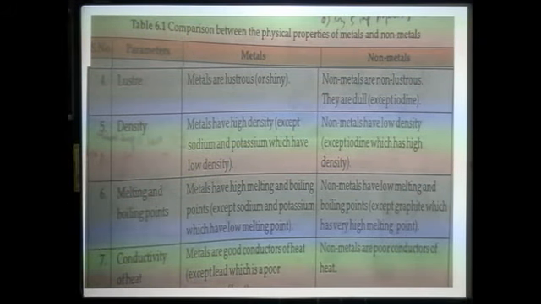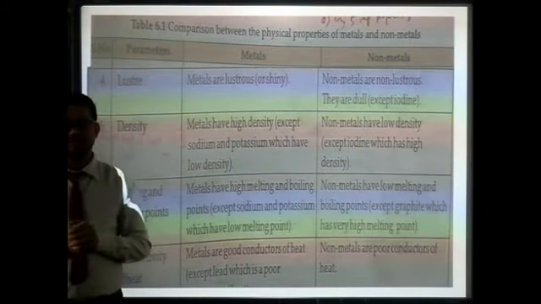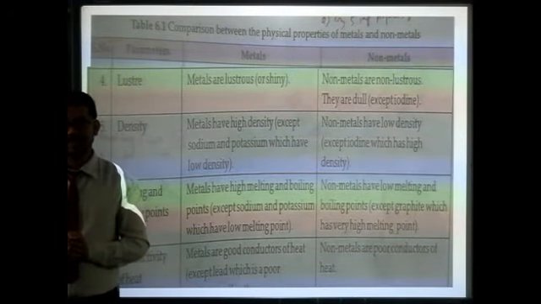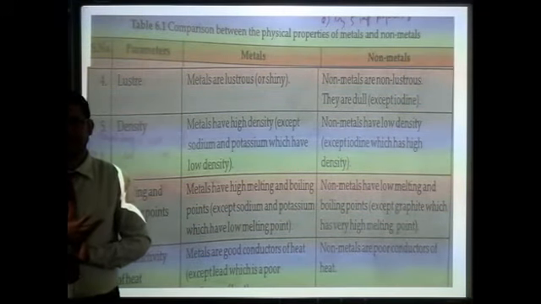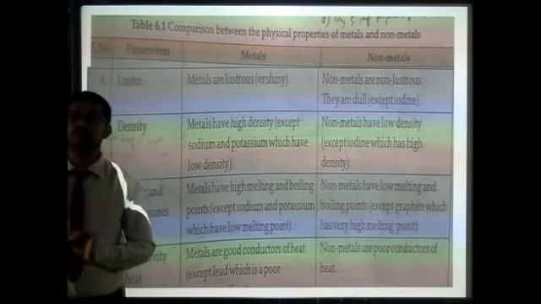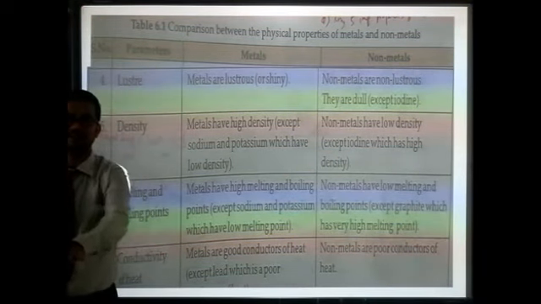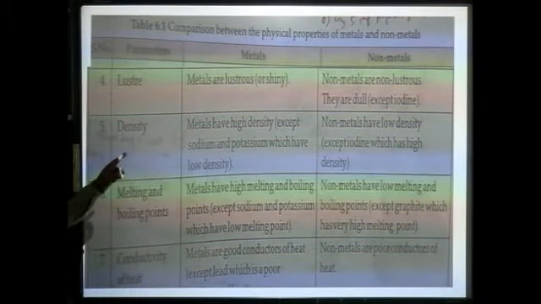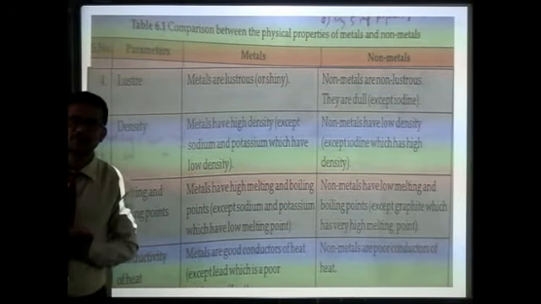Then density. Metals have high density. They are heavy, and whenever you put them in water, they will sink. Sodium and potassium are the exception, as they have low density.